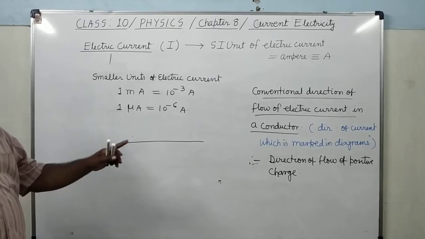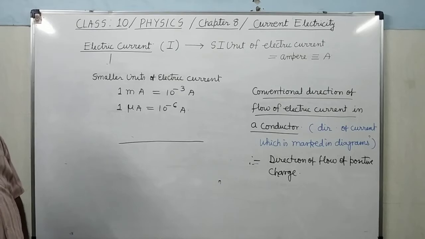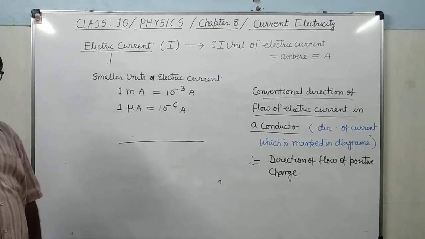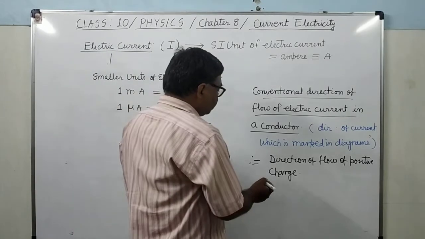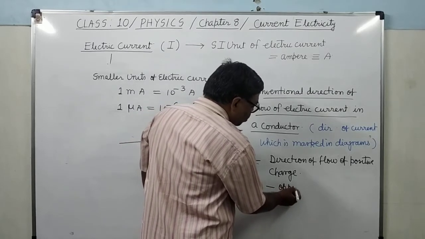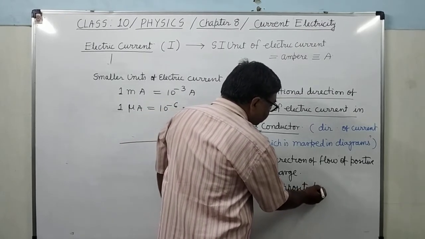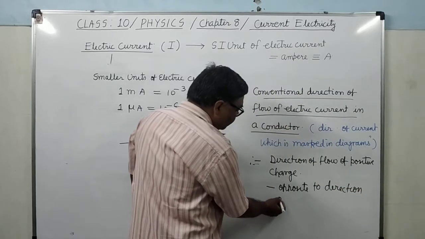So which direction will you take? Conventionally, the direction of flow of positive charge is the direction of conventional current. But as we know, in conductors positive charge doesn't flow. It is the free electrons which flow. It is clear? It is the free electrons which flow and constitute the electric current. So it is taken opposite to the direction of flow of electrons.